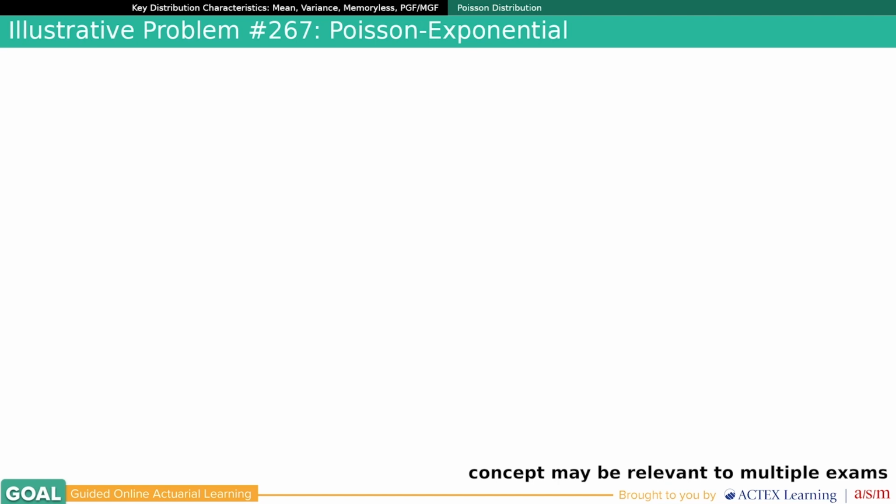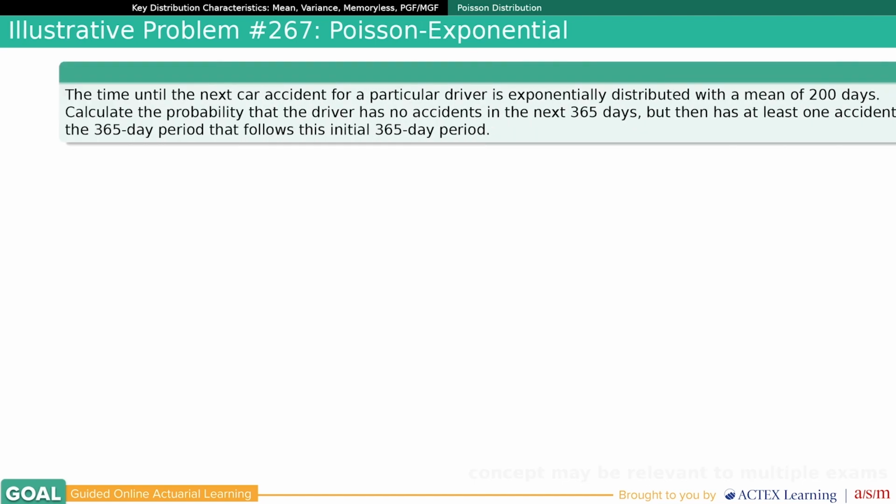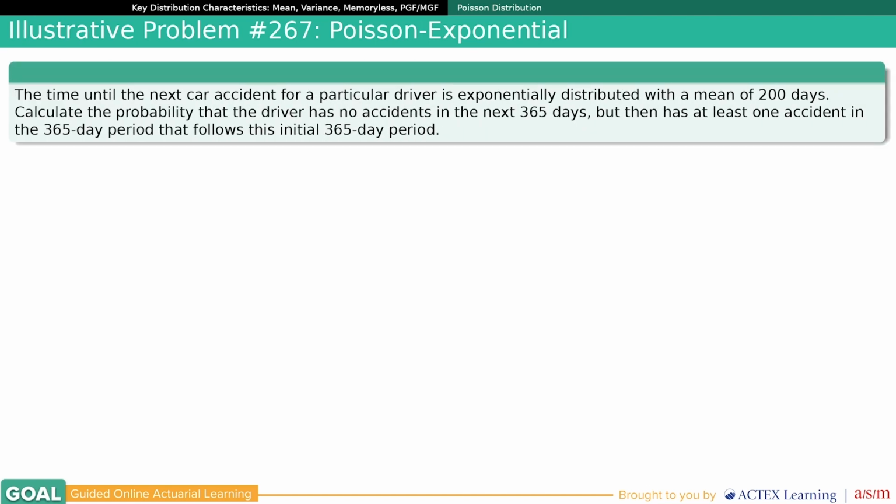We look at problem number 267. The original problem is the time until the next car accident for a particular driver is exponentially distributed with a mean of 200 days. Calculate the probability that the driver has no accidents in the next 365 days, but then has at least one accident in the 365-day period that follows his initial 365-day period.